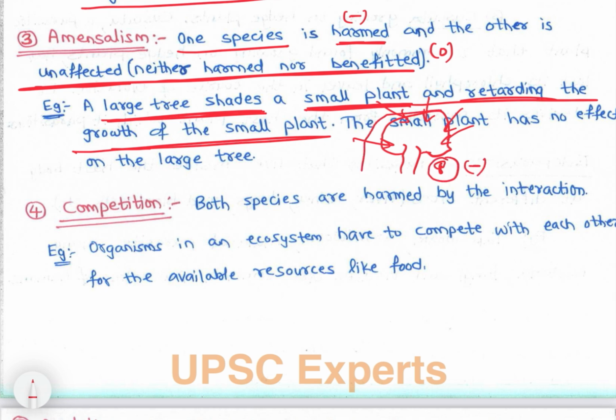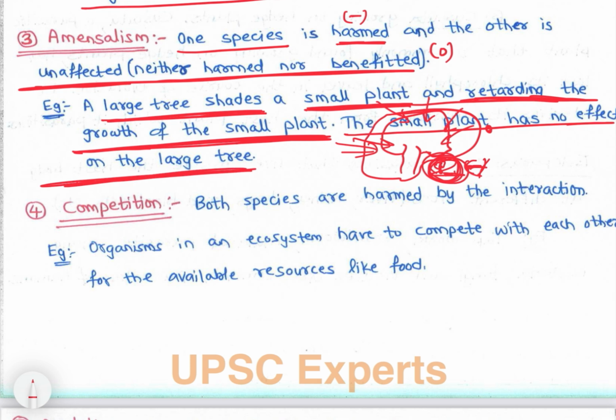And the big tree doesn't have any impact. So the small plant is negative and the big tree is zero. Sunlight is not reaching the small plant, so photosynthesis will not happen, and it would be negatively affected, retarding the growth of the small plant. The small plant has no effect on the large tree, right? So one is negative and the other is 0. That is amensalism.